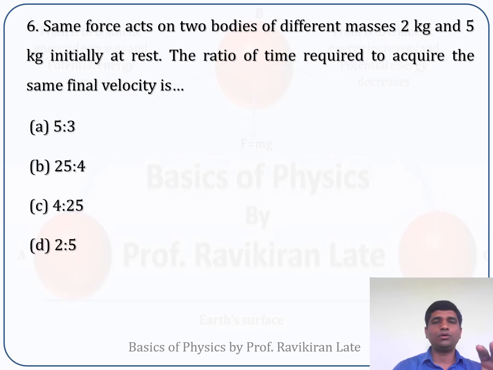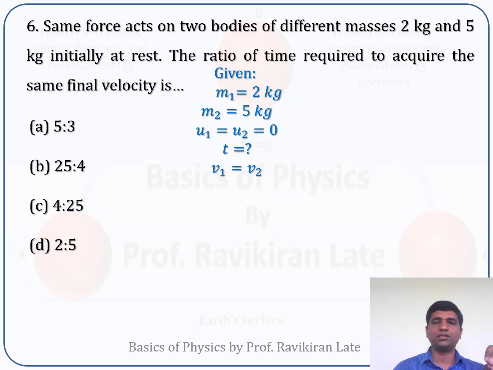First of all, we'll try to calculate what is given in this problem. Mass of the first object, let us say it is m1, which is 2 kg. Mass of the second object is 5 kg. We need to calculate the time required to acquire the same velocity. For the first object, let us say the time is t1. For the second object, let us say time is t2. We need to calculate the ratio t1 as to t2.